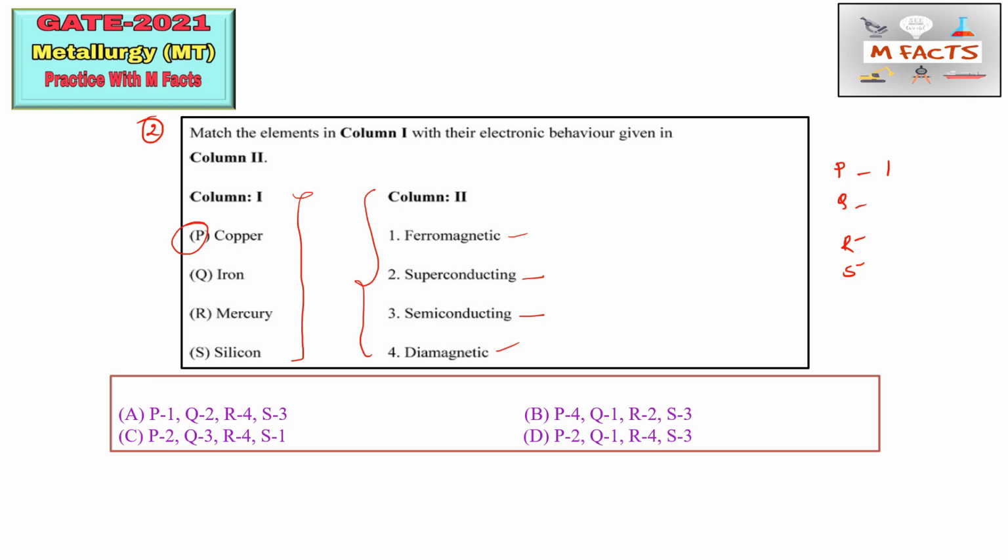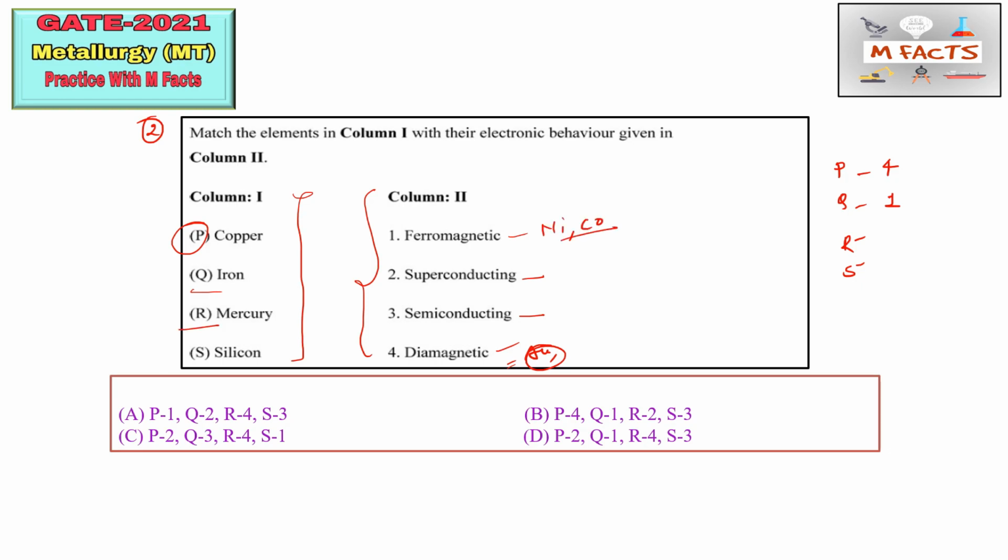Okay, so P we can match by 4, and other diamagnetic materials are gold. Okay, so this you can consider for next questions. Okay, iron is a ferromagnetic material. Okay, so Q we can match by 1, and other ferromagnetic materials are Ni and Co.